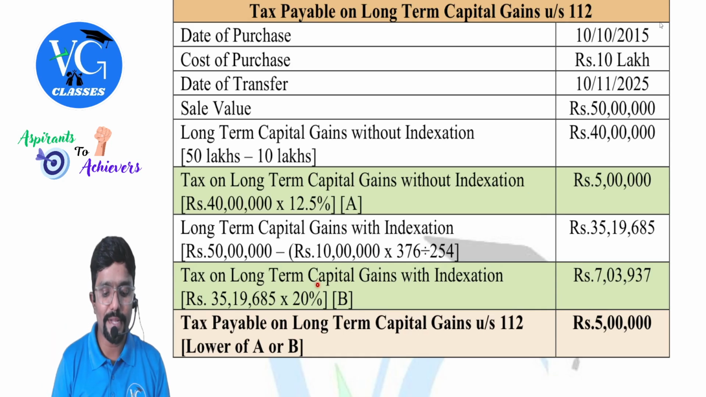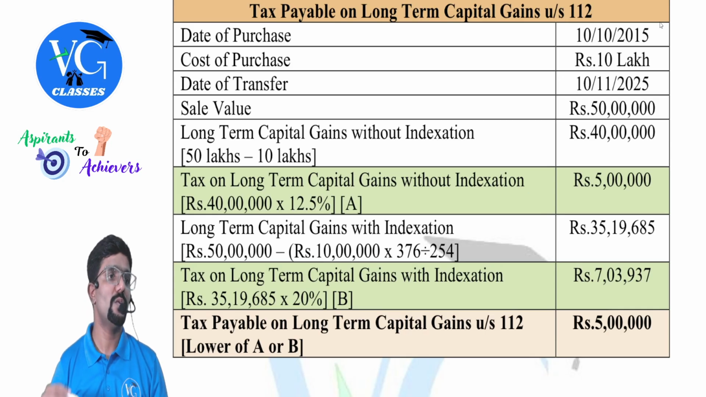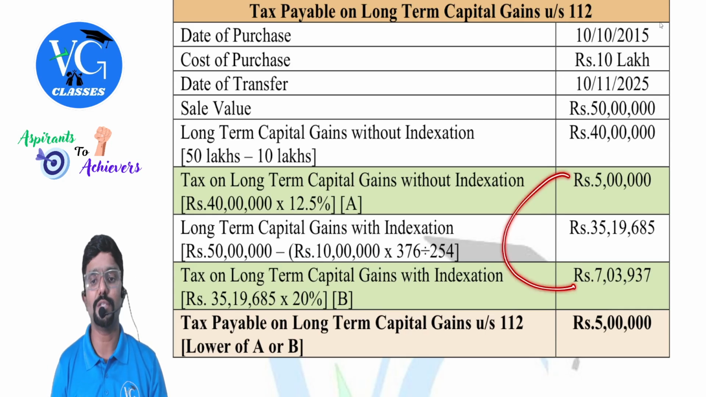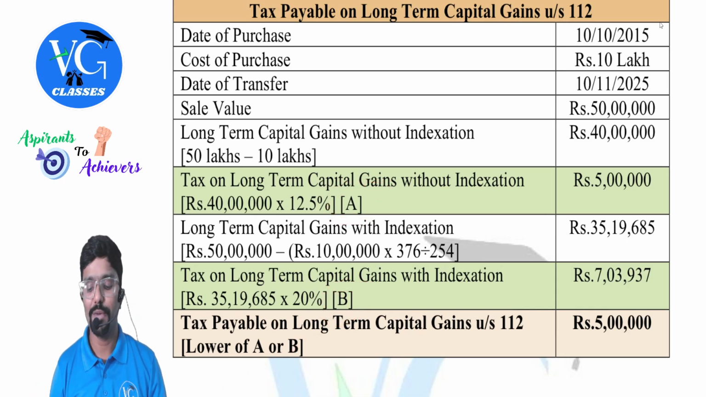On this, what is the tax rate applicable? 20%. Calculated, it comes to 7,03,937. What should the assessee pay? Whichever is lower. I have given the names A or B, whichever is lower. How much? 5 lakh.